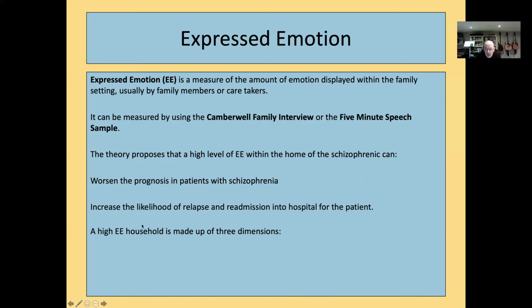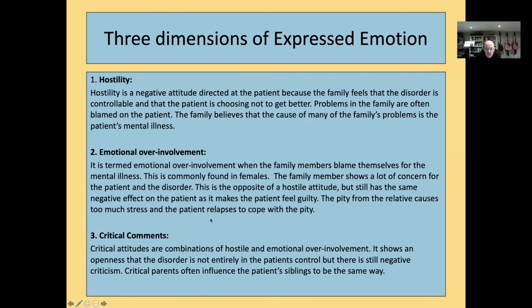And high expressed emotion is made up of 3 different dimensions, or 3 sections, if you like. So it's a family with a high level of hostility. So that's a negative attitude directed to the patient. It's a family maybe who thinks that the person with schizophrenia should be able to control themselves, and is making a choice not to get better.